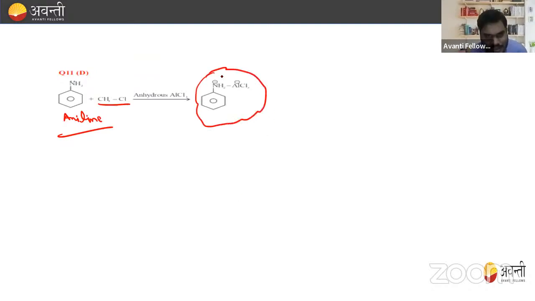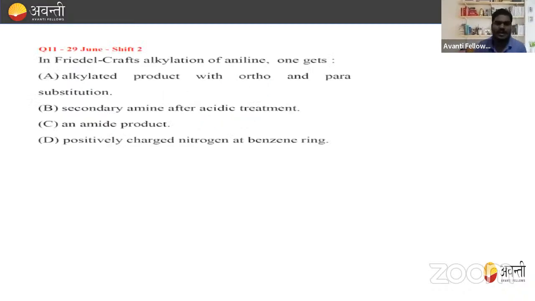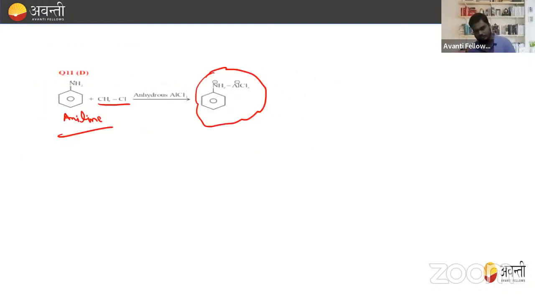Because N has a lone pair of electrons, it will accept AlCl3, and the formation of positively charged nitrogen on the benzene ring takes place because the lone pair is consumed in making a bond with AlCl3, right? So formation of positively charged nitrogen on the benzene ring takes place.